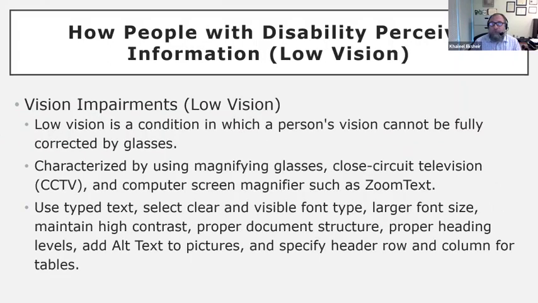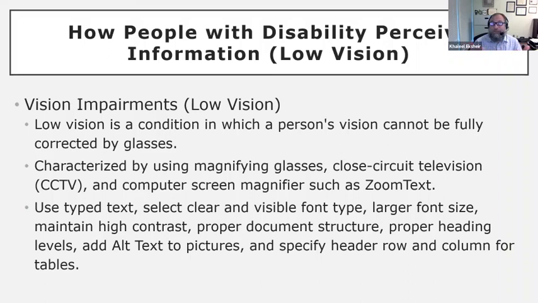We'll move on to talk about people who have low vision. So low vision is a condition in which a person's vision cannot be fully corrected by glasses. Normally, they're characterized by using magnification glasses or closed circuit television. The shortcut is CCTV. It comes in many different forms. Sometimes it is called desktop magnification system or just a camera magnification.